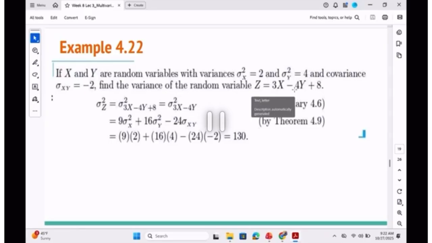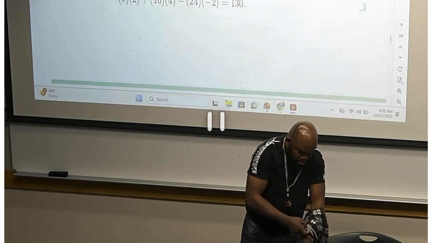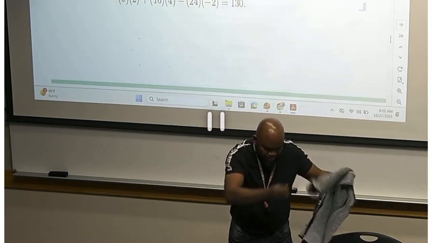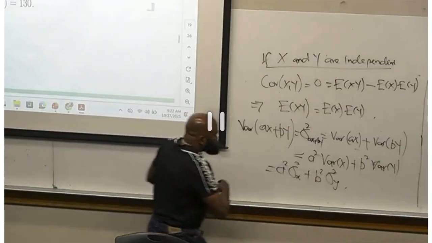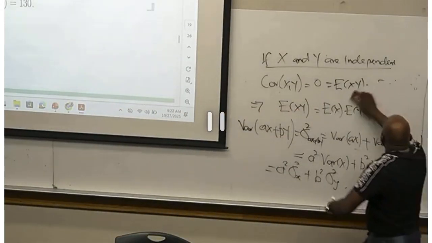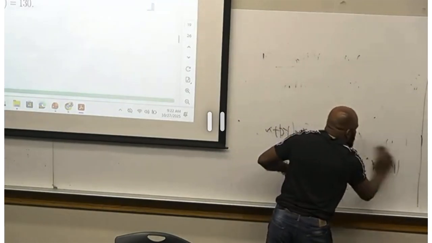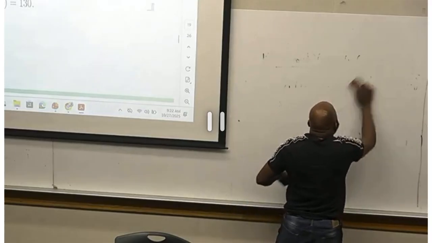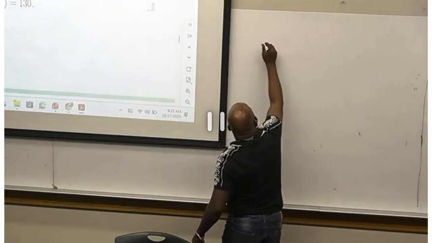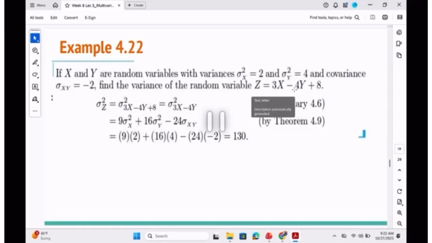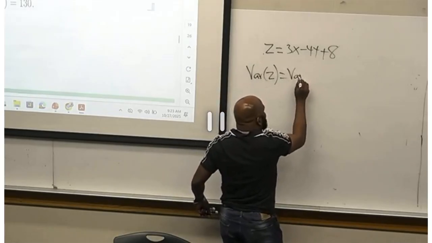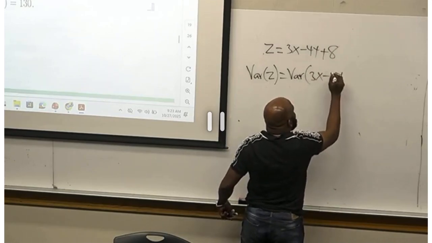Z is given as 3X minus 4Y plus 8. The question asks me to find the variance of Z, which means I want to find the variance of 3X minus 4Y plus 8.